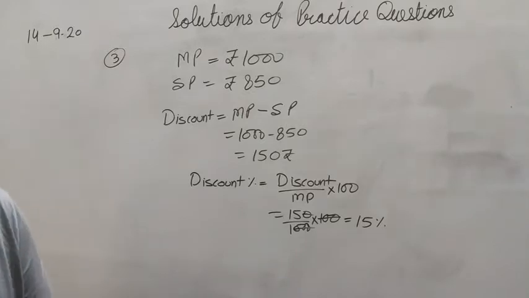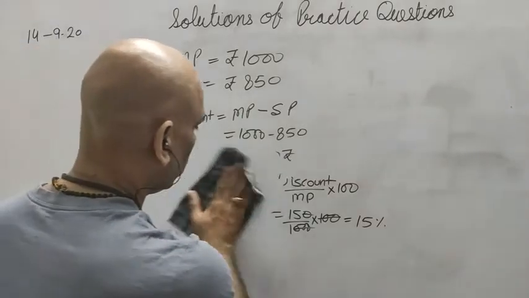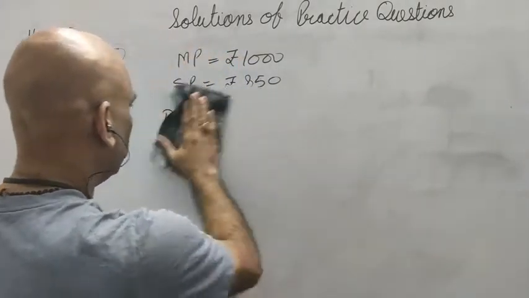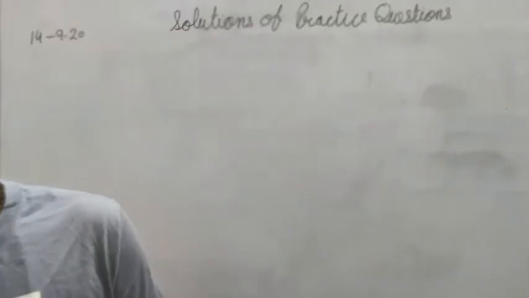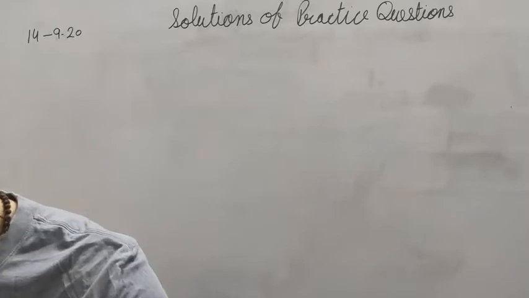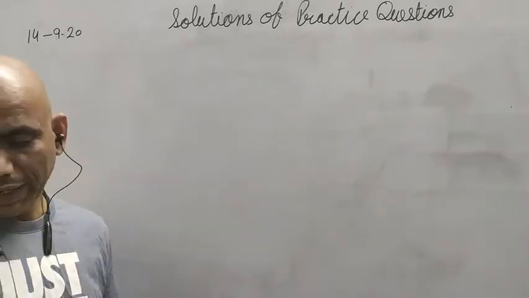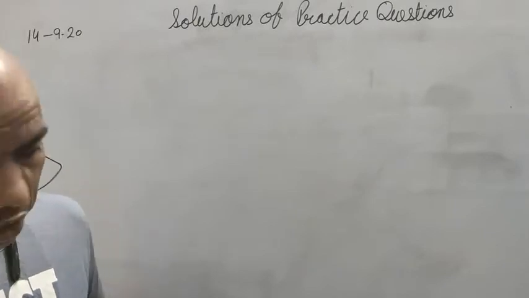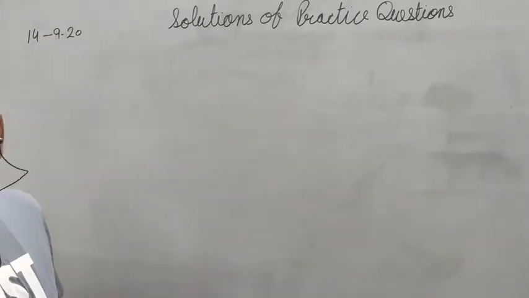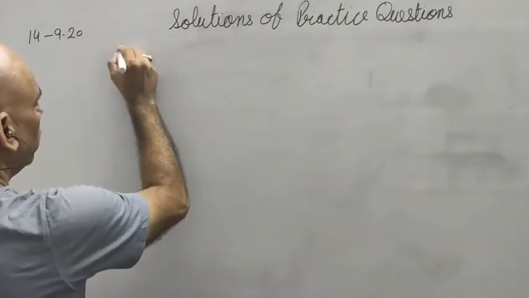So this was question number 3. Now, in question number 4, there is a mobile being purchased for 10,800 and which includes 8% tax. Find the cost of mobile without tax. So this was question number 4 I am going to do now.